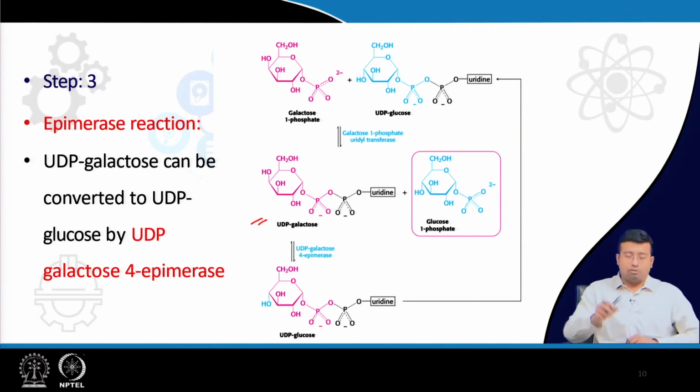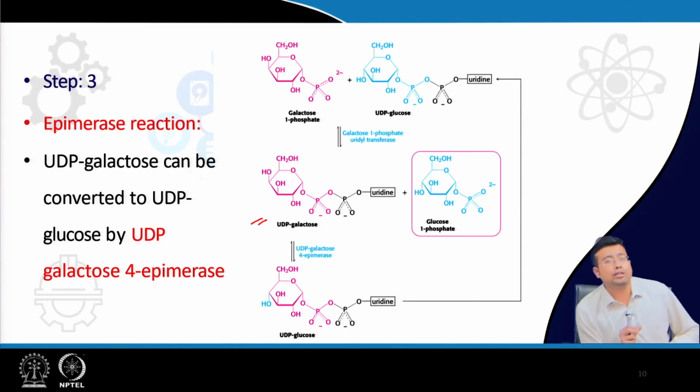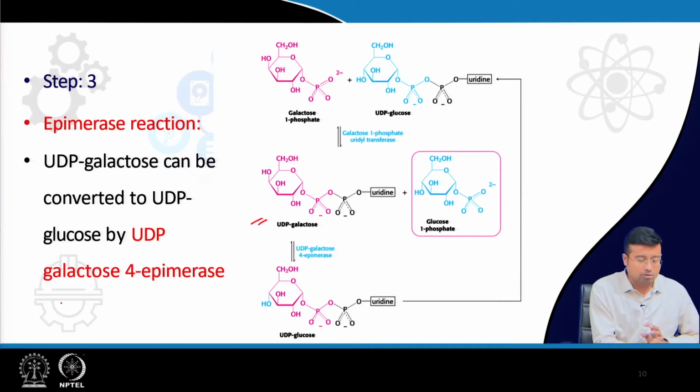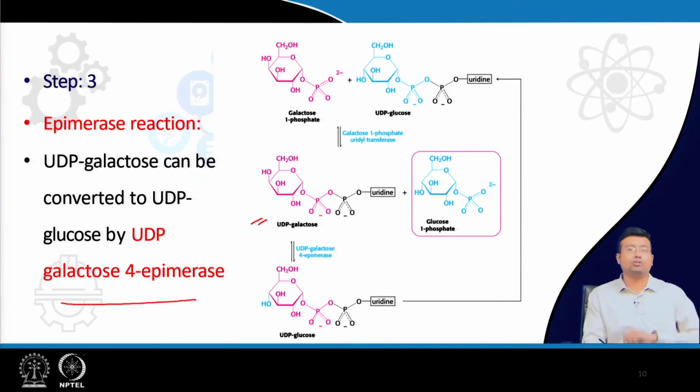You tell me, what is the basic structural difference between UDP glucose and UDP galactose? UDP is the same, and glucose and galactose are themselves epimers. Looking at the structure of UDP galactose, if we locate the 4th carbon and tweak the HOH, it will become UDP glucose, right. And you are absolutely right in guessing, UDP glucose and UDP galactose are epimers. So the enzyme is UDP galactose 4 epimerase. This enzyme acts on UDP galactose and leads to formation of UDP glucose.